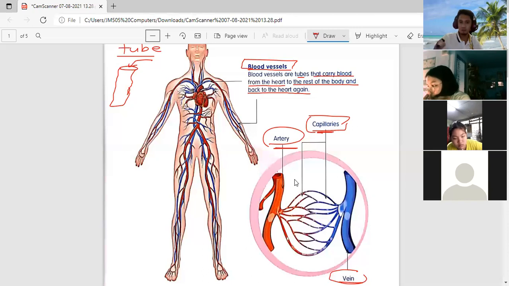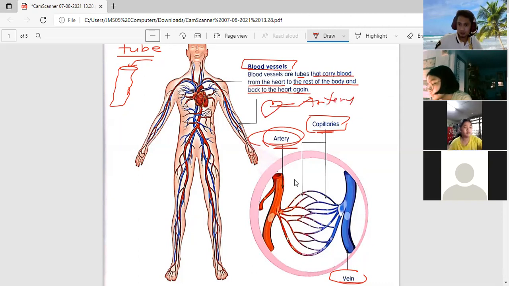After that, it will pass the oxygen, okay? From the heart, the blood goes to the artery. The artery goes to the capillaries. After capillaries, it will go to the vein. Okay?